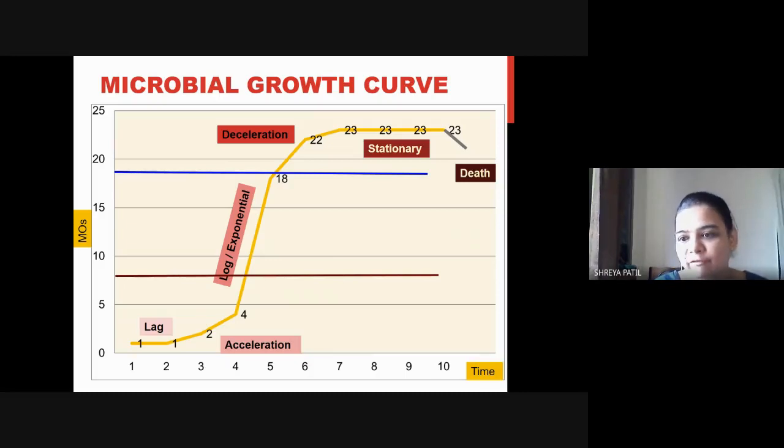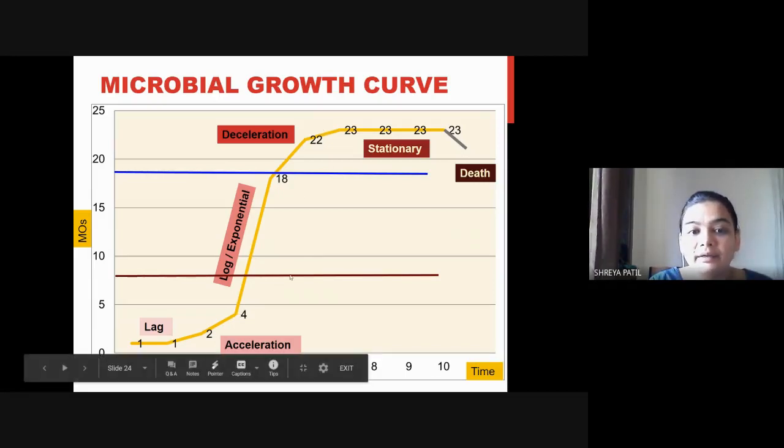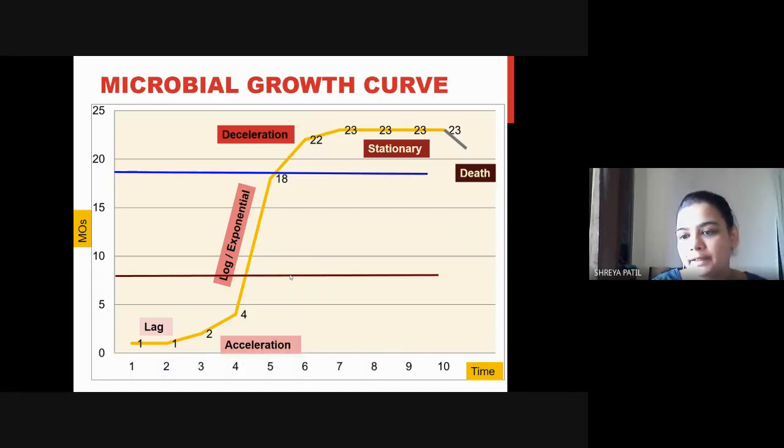At the beginning, of course, it is going to be low, but once log phase is achieved, it will remain the same. The brown line shows the amount of substrate. It is also going to remain the same. Now how is it possible? Substrate is the same, microorganism number is the same, and microorganisms are live. They're not dead. So how is it possible?